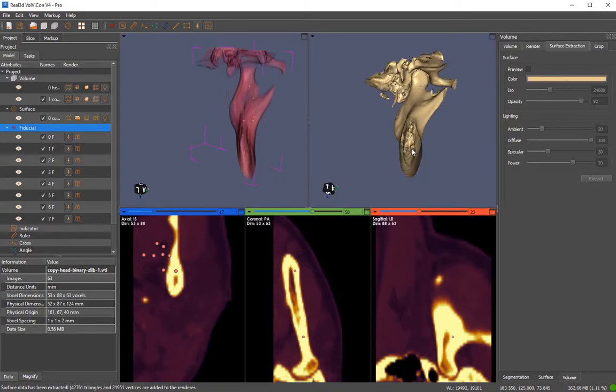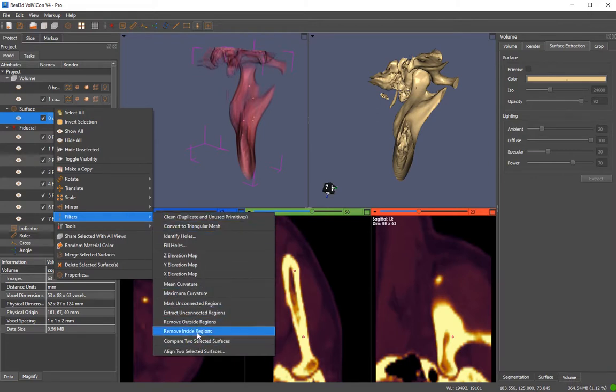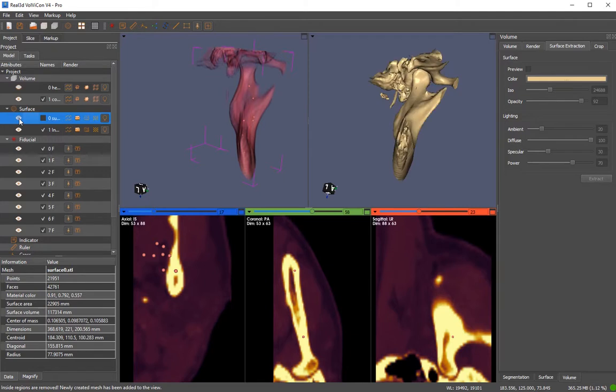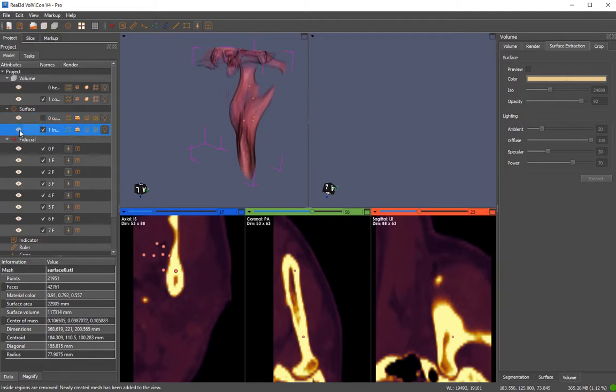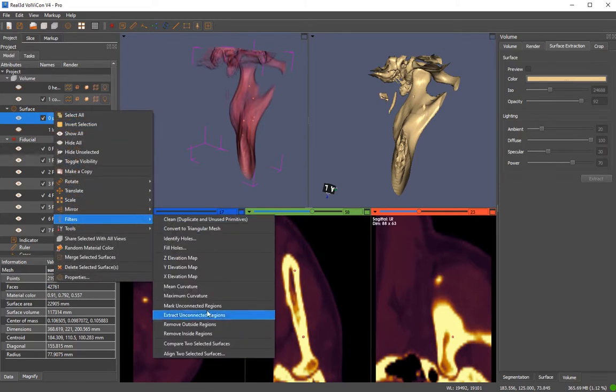So we have this internal surface, and let's try to clean it if we can. Remove inside, and let's see. Yeah, so that means this is a complete single region.